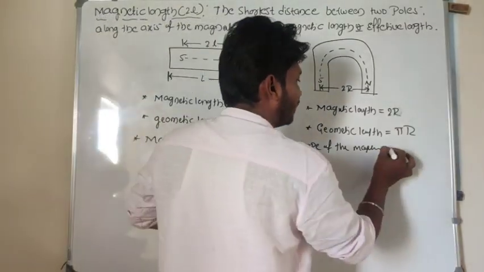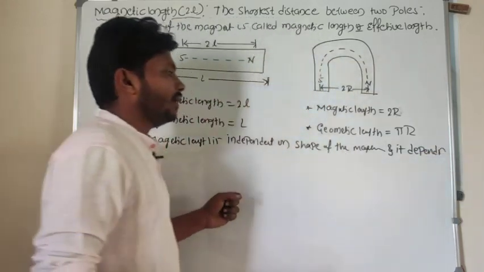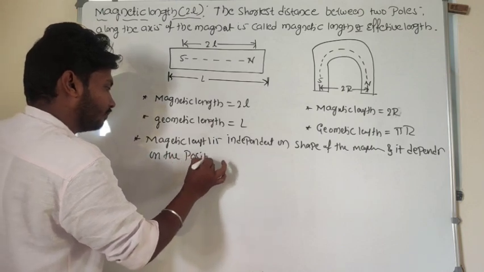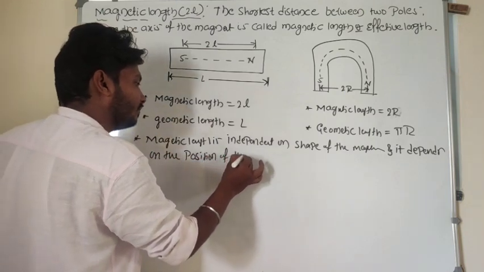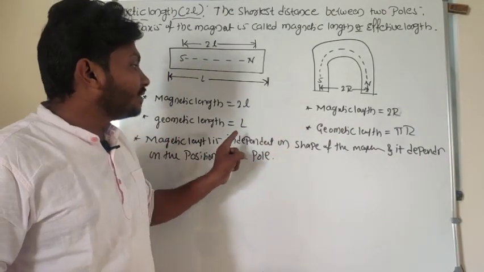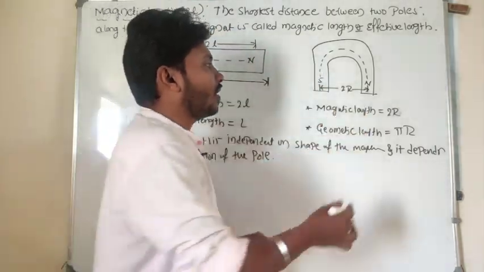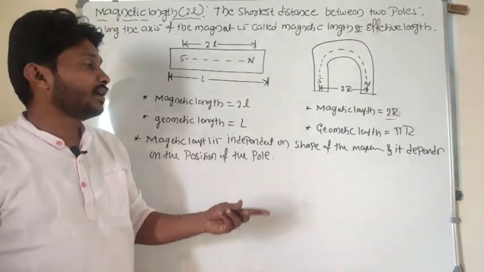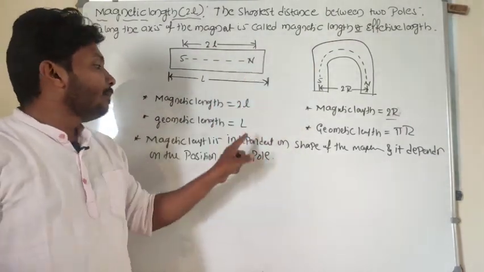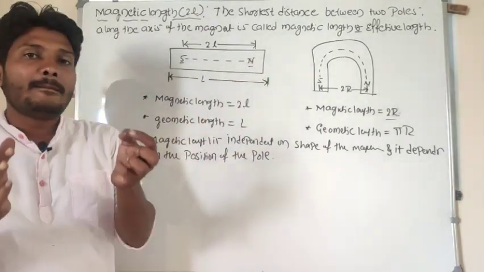Look here, it depends on the position of the poles. Magnetic length is independent of the shape of the magnet. For a bar magnet it is 2l, and for a horseshoe magnet also 2r or 2l we can consider. It means that magnetic length is independent of the shape of the magnet, but magnetic length depends upon the position of the poles.